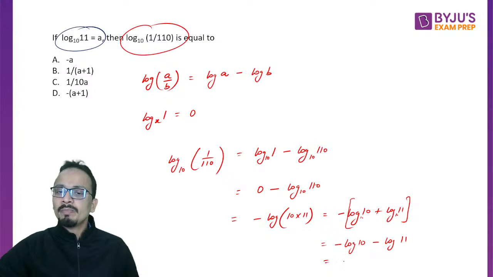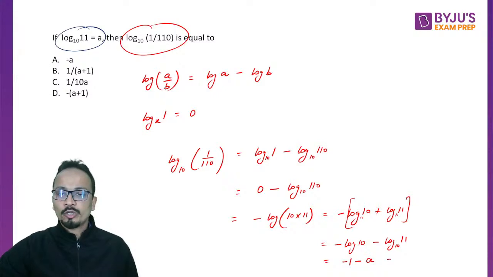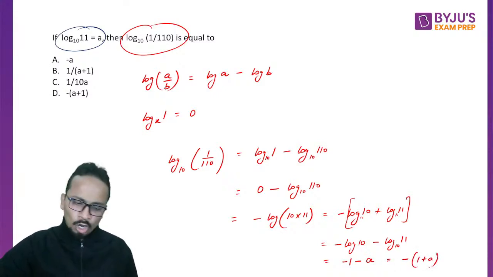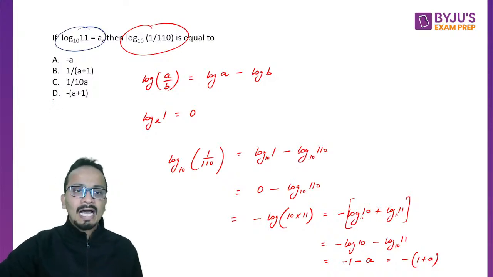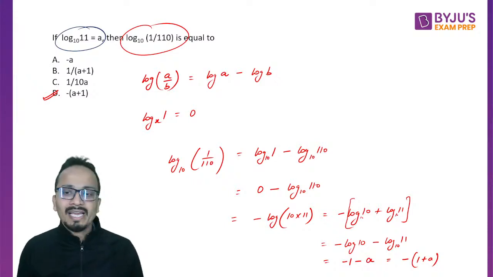Now log 10 to the base 10 is 1, and log 11 to the base 10 is given in the question as a. So the final answer is negative of 1 plus a, or minus a plus 1, which is option D.